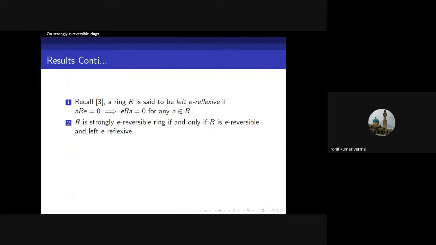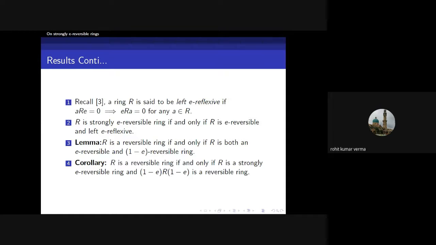Now from 3, a ring R is said to be left reflexive if ERE equals 0 implies ERA equals 0 for any A of R. And then we have R is a strongly E reversible ring if and only if R is E reversible and left reflexive. So this is a characterization in terms of left reflexive rings. Next, R is a reversible ring if and only if R is both E reversible and 1 minus E reversible. So we have a corollary. R is a reversible ring if and only if R is a strongly E reversible ring and (1 minus E) R (1 minus E) is a reversible ring.